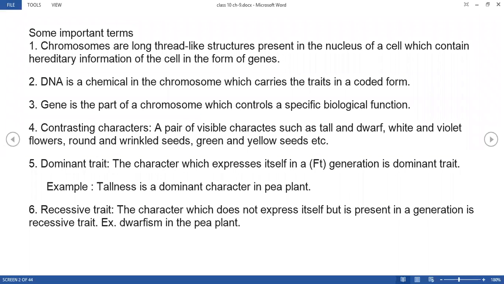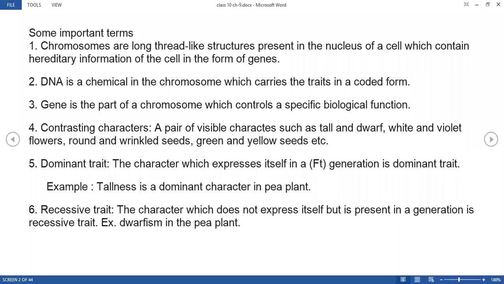And due to this, they come closer to each other and attain a structure which is known as chromosomes. And these chromosomes are thread-like structures present in the nucleus, and they contain the hereditary information. Hereditary information means the information which passes from one generation to the next generation, and this information is carried by a special form of genes, right?